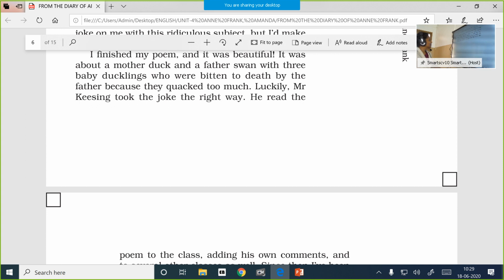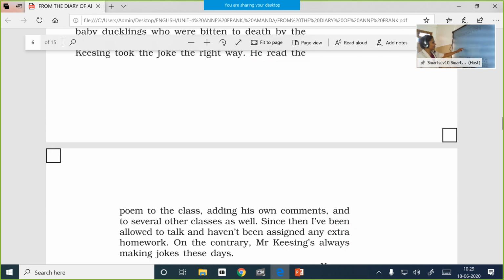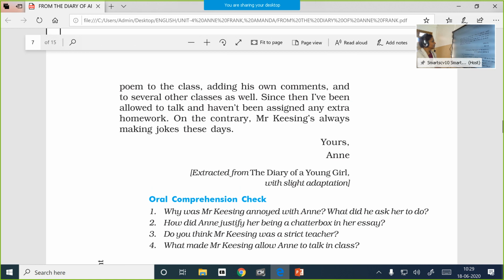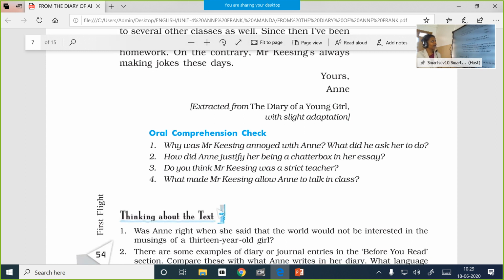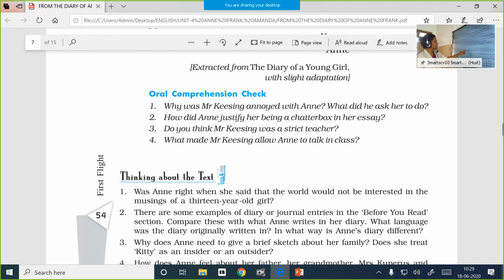And so luckily, Mr. Keesing took the joke the right way. He read the poem to the class, adding his own comments, and to several other classes as well. Since then, I have been allowed to talk and haven't been assigned any extra homework. On the contrary, Mr. Keesing's always making jokes these days. So this way, the serious teacher started cracking jokes, and the sense of humor of Anne is clearly evident from this incident. Yours, Anne, extracted from the Diary of a Young Girl with slight adaptation.